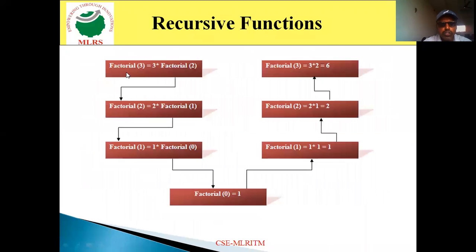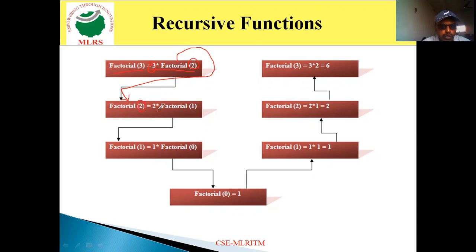Then how to use these recursive functions? Now let's look at an example. Now you want to find the factorial of a particular value by using recursion. Assume here I calculate the value factorial 3. So now the formula is n into factorial of n minus 1. The n value here is 3. So 3 into factorial of n minus 1. n minus 1 means 3 minus 1, that is 2. Again, it is a function here, factorial of 2. So again, it is calling the same function, factorial, but now the parameter is 2.